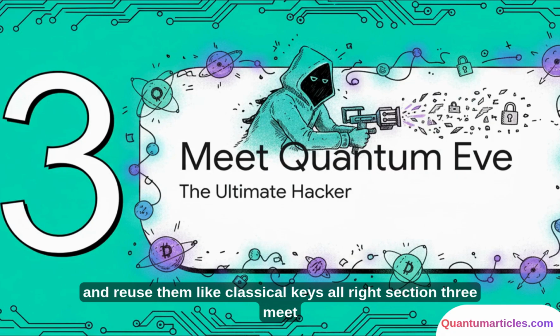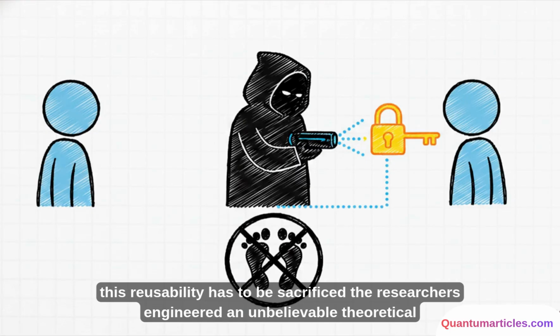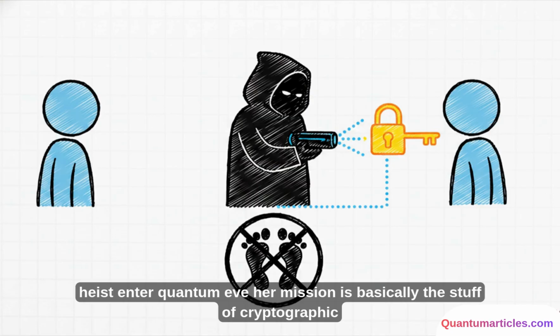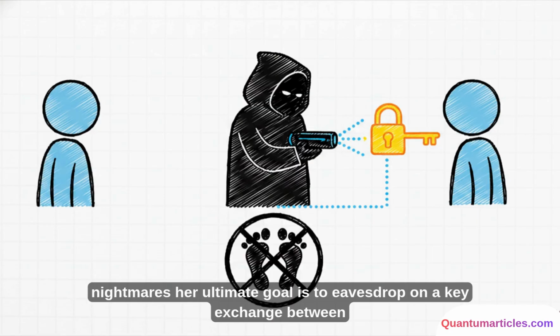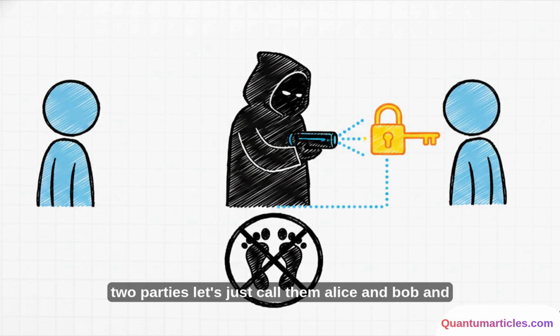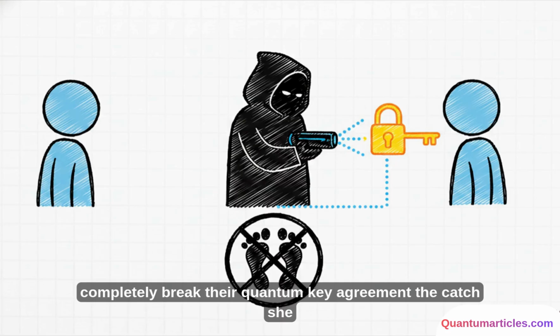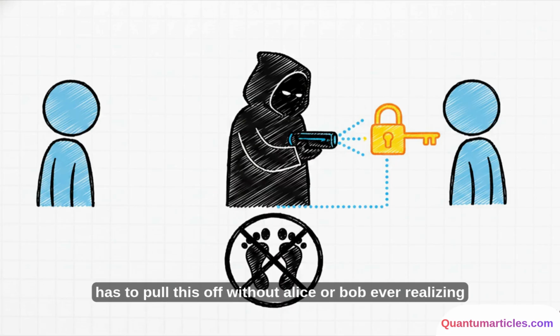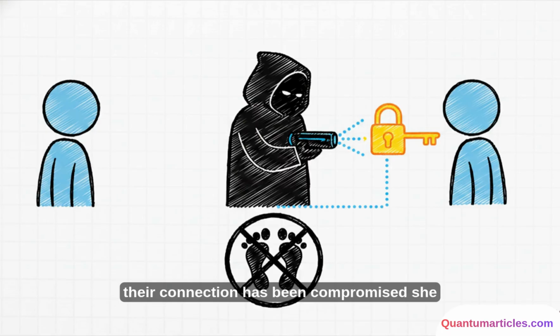All right, Section 3. Meet Quantum Eve, the ultimate hacker. To demonstrate exactly why this reusability has to be sacrificed, the researchers engineered an unbelievable theoretical heist. Enter Quantum Eve. Her mission is basically the stuff of cryptographic nightmares. Her ultimate goal is to eavesdrop on a key exchange between two parties, let's just call them Alice and Bob, and completely break their quantum key agreement. The catch: she has to pull this off without Alice or Bob ever realizing their connection has been compromised.